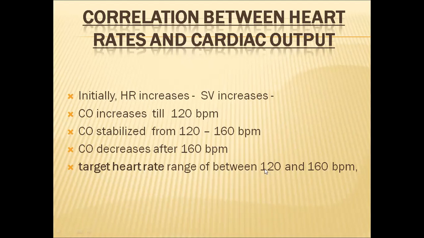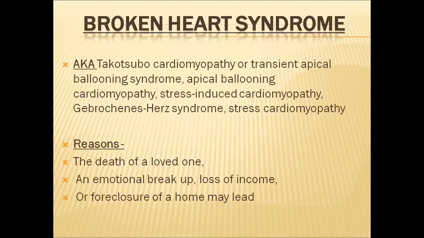Ideally, persons who are doing exercises have to monitor and check their heart rate. They should see that their heart rate does not increase above 160 beats per minute. If it is above 160 beats per minute, due to the decrease in cardiac output, the person may die of insufficient oxygen supply to the heart muscles. In that way, heart failure may result in young individuals who are doing rigorous exercises. So this is very, very important, and people who do rigorous exercises have to keep this in mind.